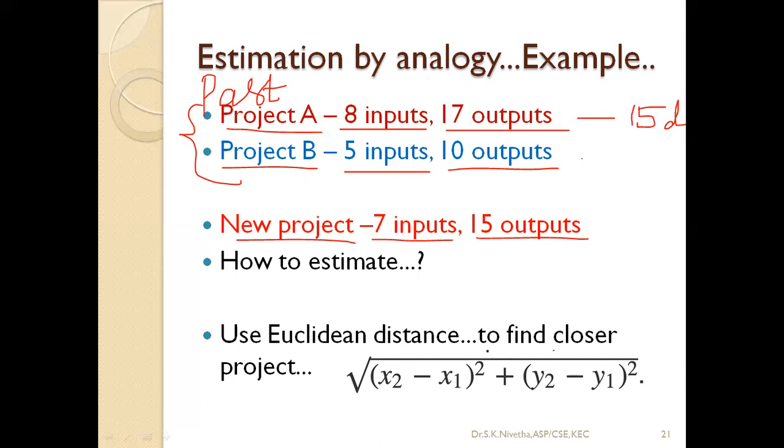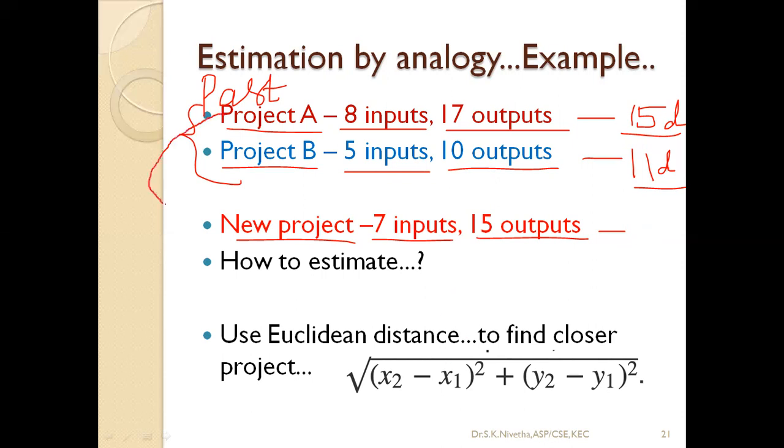5 inputs, 10 outputs means it required only 11 days. This data we have in hand because these are past projects already completed. So we know the original data: it required 15 days, this required 11 days. Now a new project is coming and I should calculate how much effort it requires, how many days it needs to get completed. So I can apply this into the Euclidean distance formula to find the similarity.